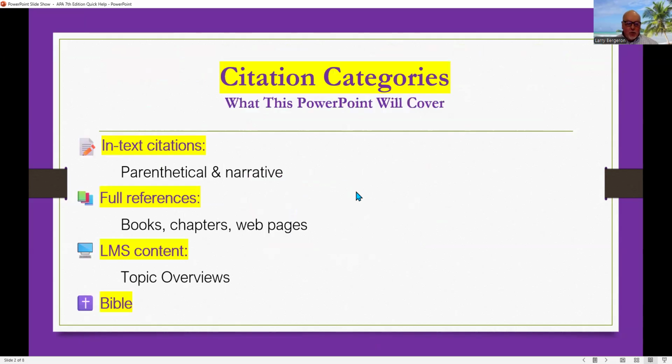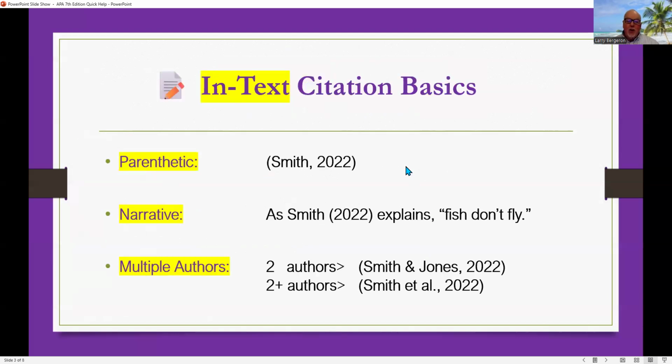Okay, so the categories we're going to look at are in-text citations, parenthetical and narrative types of in-text citations. We're going to look at full references, how to do them for a book, for chapters within a book, and for web pages, and for the LMS or Halo content for topic overviews and the Bible. All right, so in terms of in-text citations, what that means is, let's say you're